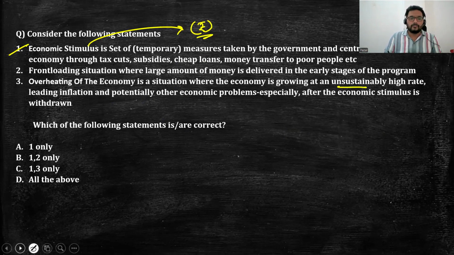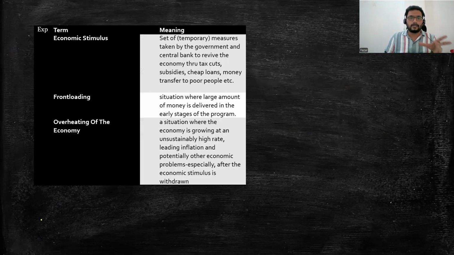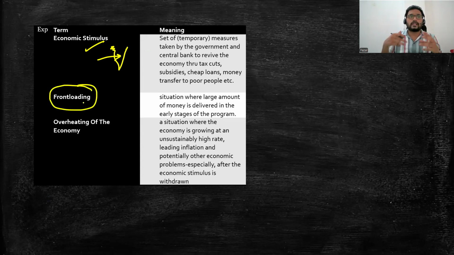Now I've given one clear explanation in the test series also. Economic stimulus means trying to put more money into the market when the market is not performing. Front loading means a situation where a large amount of money is delivered in the early stage of the program. So this we can expect in the exam. Front loading means you suddenly pump money into the market, and for any program you have introduced, you start pumping money in for that particular program. So it is a situation where a large amount of money is delivered in the early stage of the program.